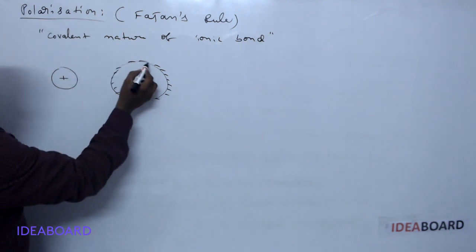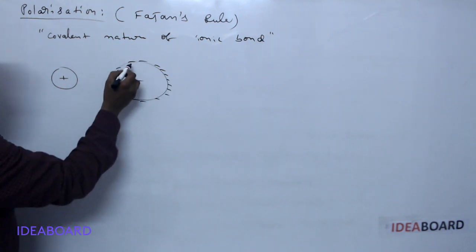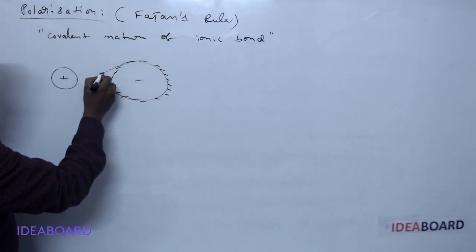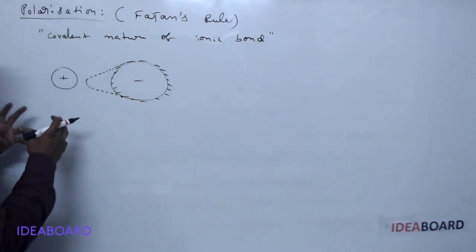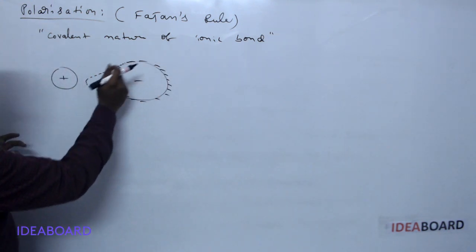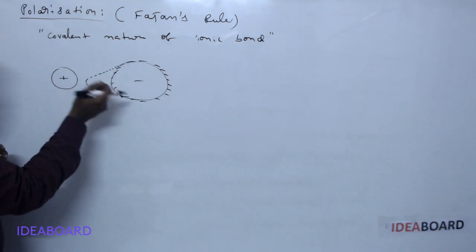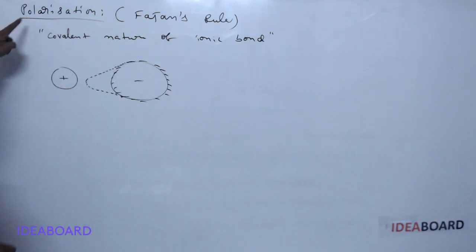So whenever the electron cloud is attracted, it is bulged or elongated towards the cation. This type of elongation of the electron cloud of the anion towards the cation is called the polarization process.